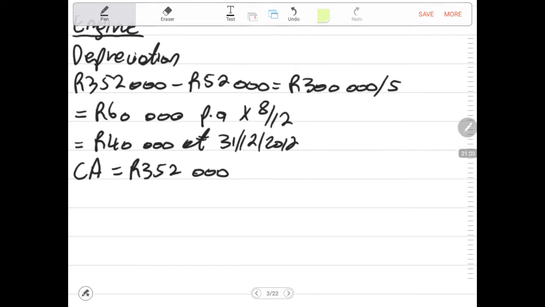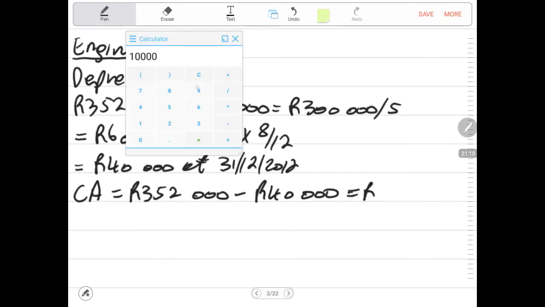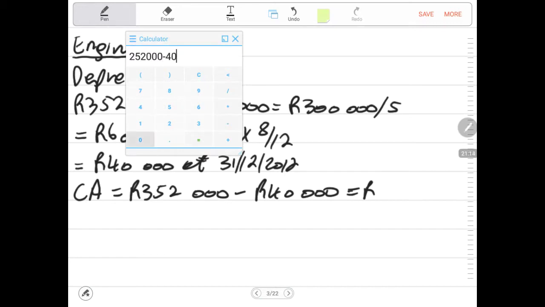Now I'm back into the engine. Cost minus accumulated depreciation, which currently is only 40,000 rands. So we say 352,000 rands minus 40,000 rands.